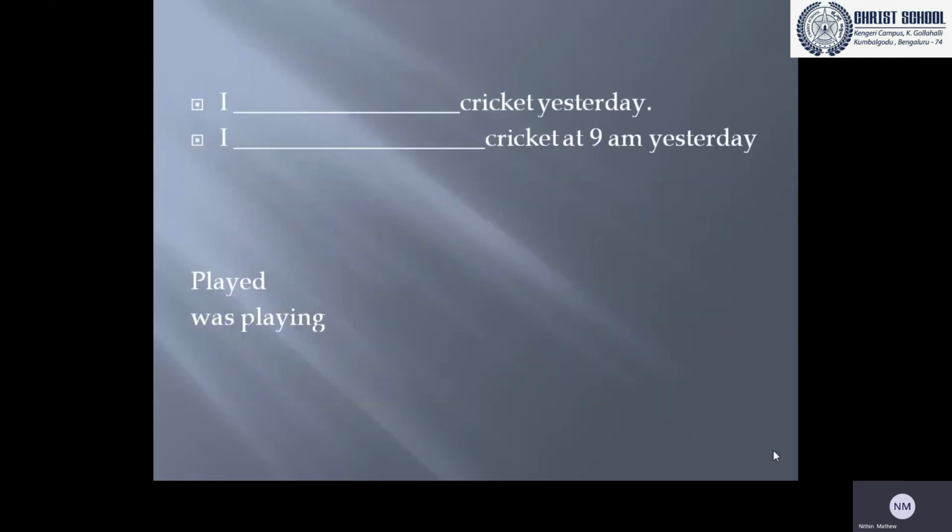Let's see a few examples. So shall we fill the sentences accordingly? Which one is the simple past tense here? The first one or the second one? Yes, the first one. I played cricket yesterday. So this is called simple past. I was playing cricket at 9 a.m. yesterday. This is called past continuous.